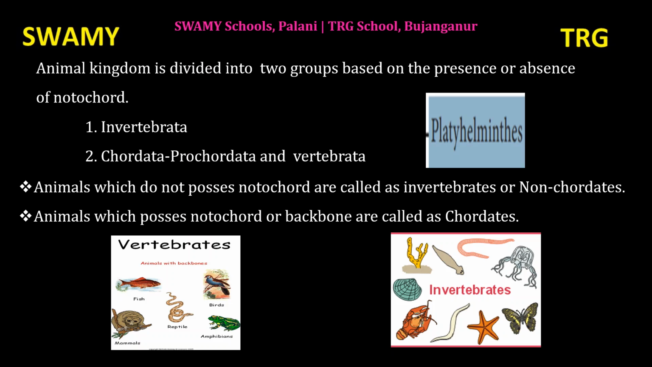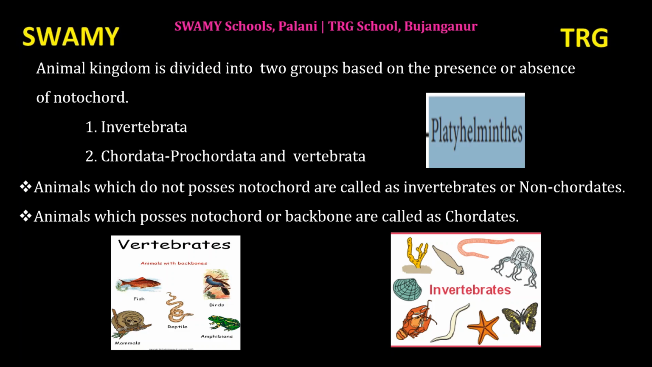Except in primitive forms, in which the notochord persists throughout life, in all other animals it is replaced by a backbone. The vertebral column gives support to the skeleton of an organism. An embryo develops into a small baby. The notochord also develops to form the vertebral column in the adult stage. In this class, we are going to discuss invertebrata.